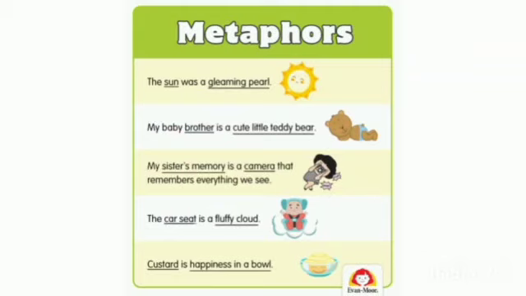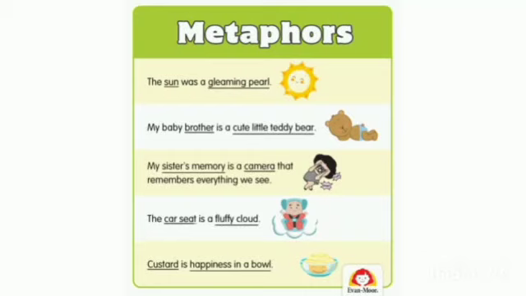The sun was a gleaming pearl. Definitely the sun was not a pearl, but because it was shining so brightly, that is the reason we are comparing it to a pearl that is also shining. So, my baby brother is a cute little teddy bear.